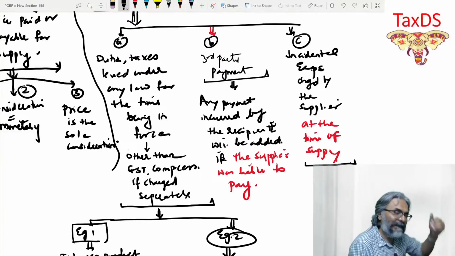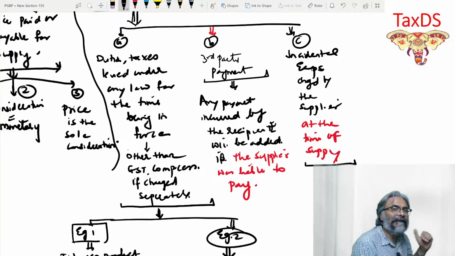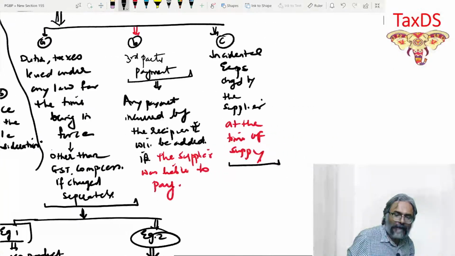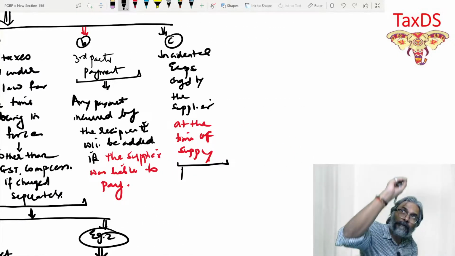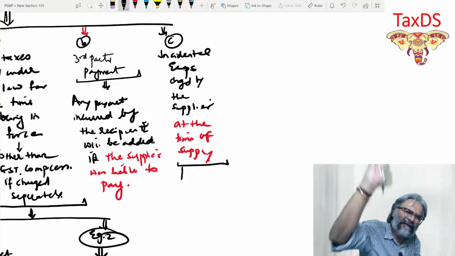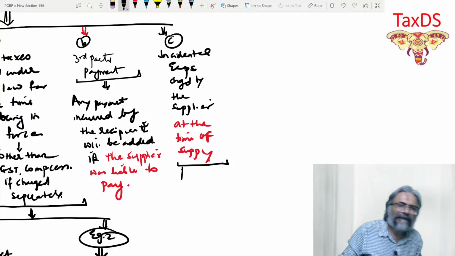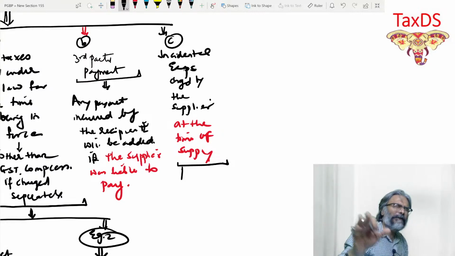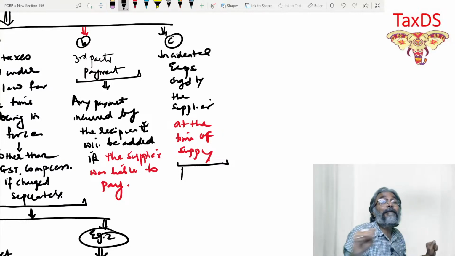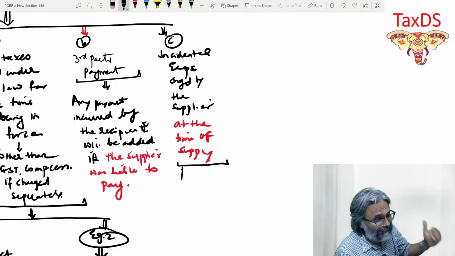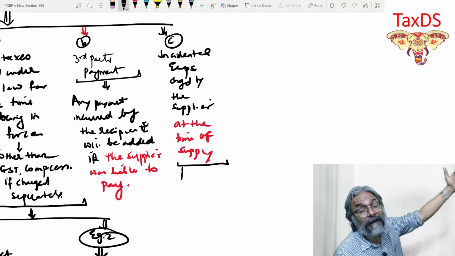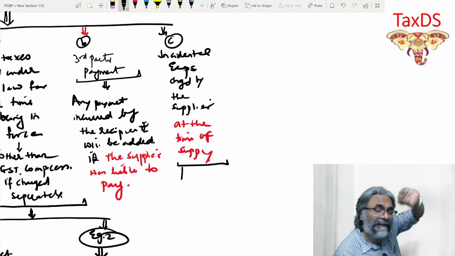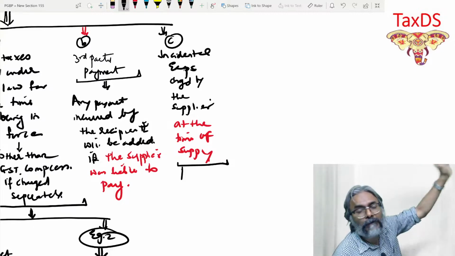Now, students, there is already a decided list. These are decided lists based on the Supreme Court judgment, an established judgment, in the context of service tax law, VAT laws, and excise duty law. So this is a settled position that if these are expenditures charged by the supplier at the time of supply, then these charges will always be included.